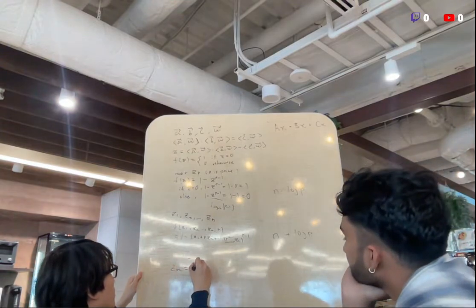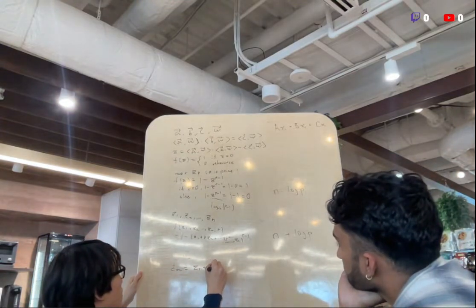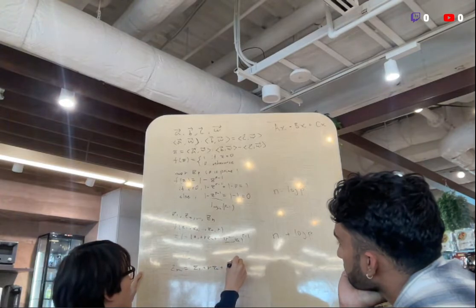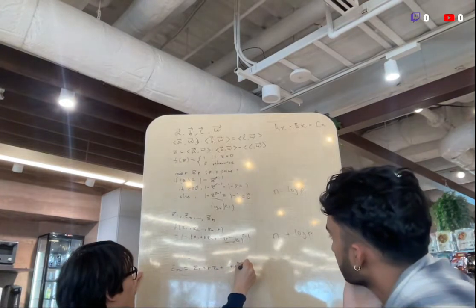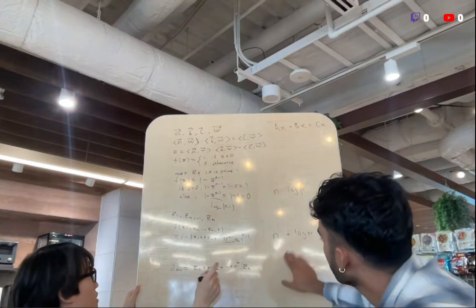Oh, but asymptotically, that's going to be the same as this. I guess we skip this log p thing. We don't need this log p thing.